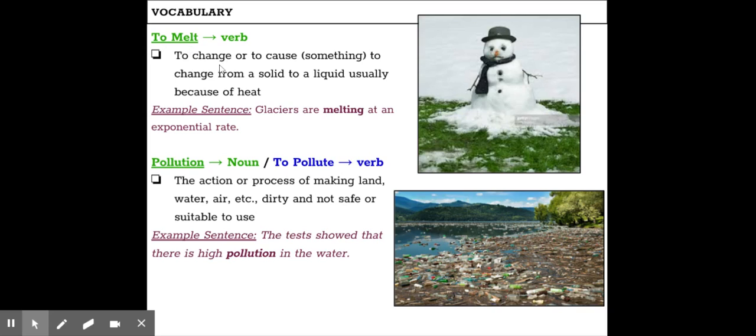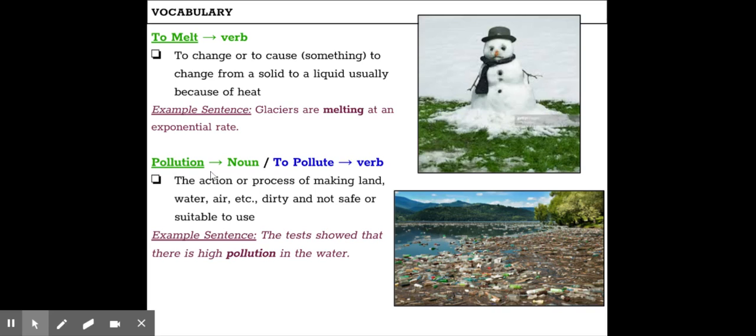Our next vocabulary word is a verb, and it is to melt. It means to change or cause something to change from a solid to a liquid, usually because of heat. So our example sentence says, glaciers are melting at an exponential rate. Look at our snowman over here, right? We know that snow is a solid, but when it gets warmer, snow becomes liquid water. So we see our snowman melting.